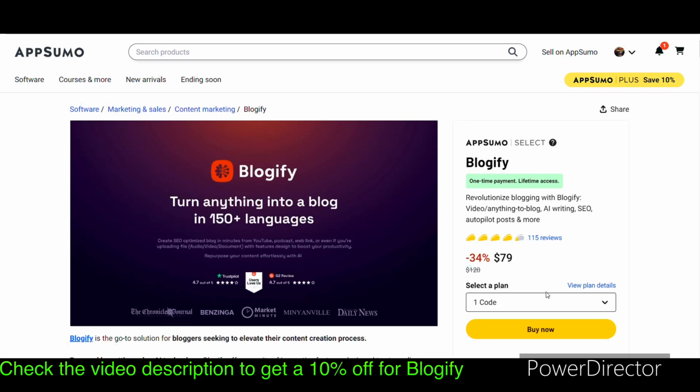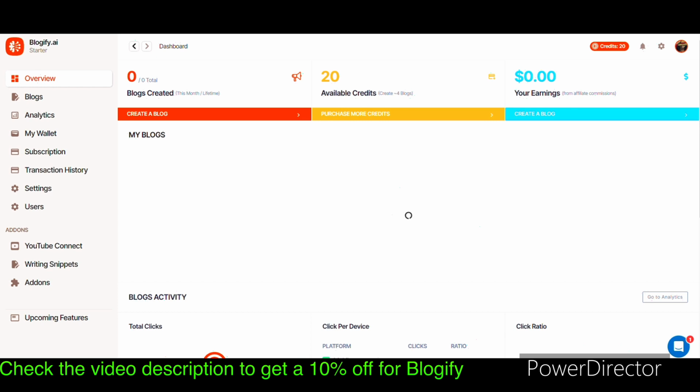In this Blogify review, I'm going to be showing you a product that can help you with your blogs. So it's written here, revolutionize blogging with Blogify, video or anything to blog, AI writing, SEO, autopilot post and more. So make sure you stay to the end of this review as I'm going to show you a complete tutorial on Blogify. I'm going to be showing you this tutorial later in this video.